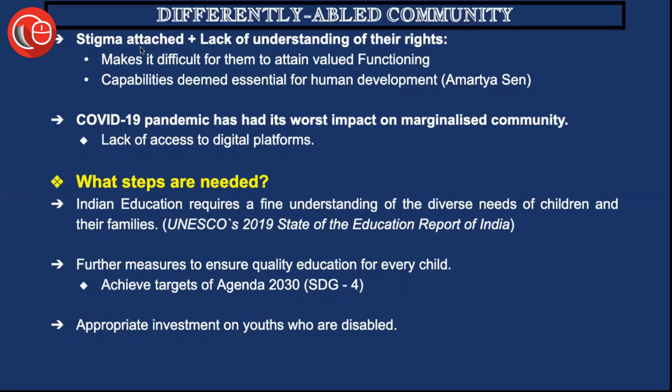And this outlook makes it very difficult for them to attain valued functioning and the capabilities deemed essential for human development, as also quoted by Amartya Sen, who is one of the best economists that we know in India, and who has focused a lot on the concept of development. He also says that if such an outlook is carried for a longer period in a society, it makes persons with disabilities devoid of the capabilities that are essential for their human development.